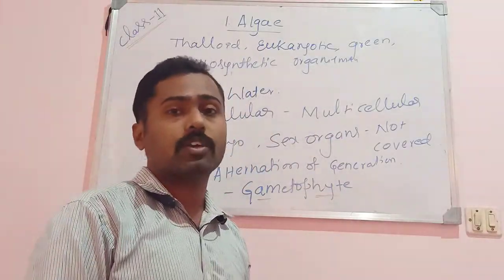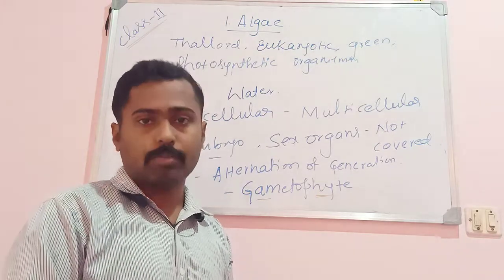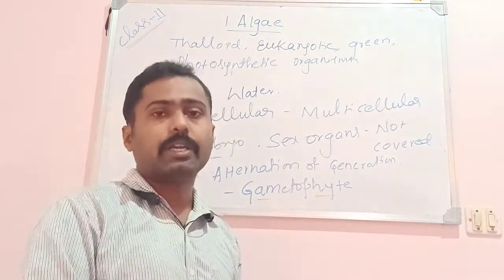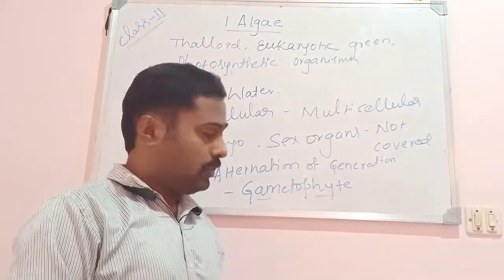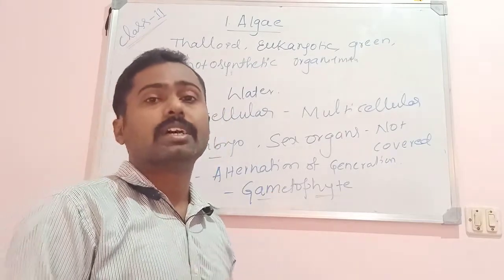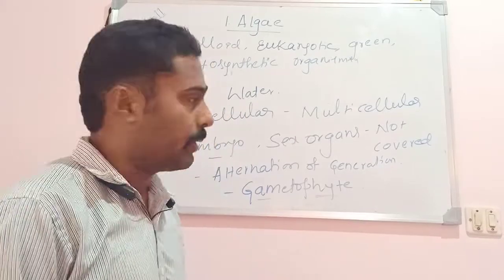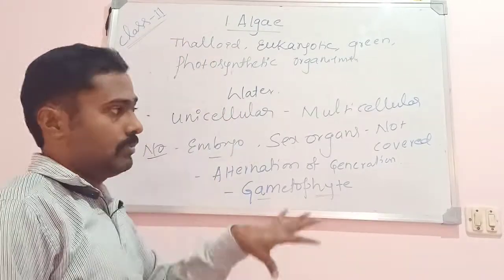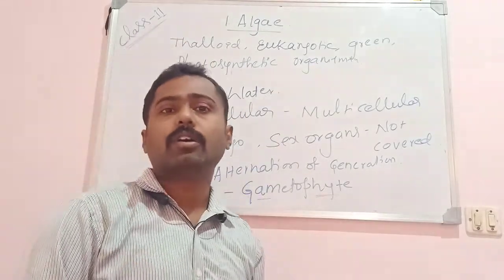But whereas in the case of the bryophytes, the sporophyte develops on the gametophyte. Hence it is totally dependent on the gametophyte. So what is a gametophyte here? The plant that produces a gamete is considered a gametophyte. So these are some outline characters of algae.